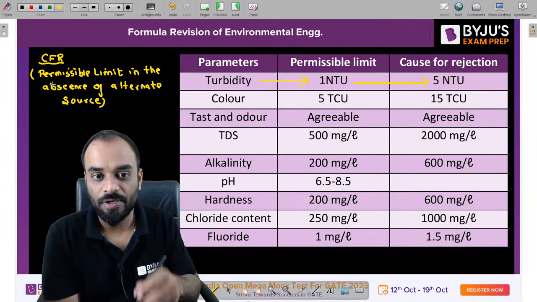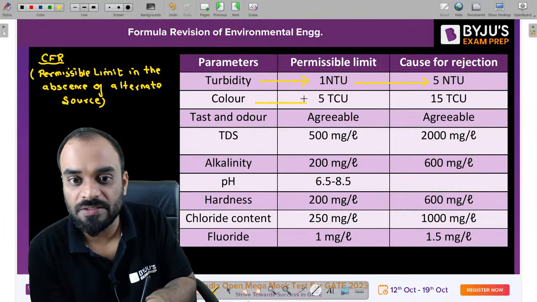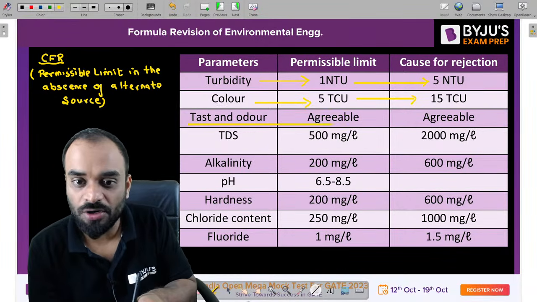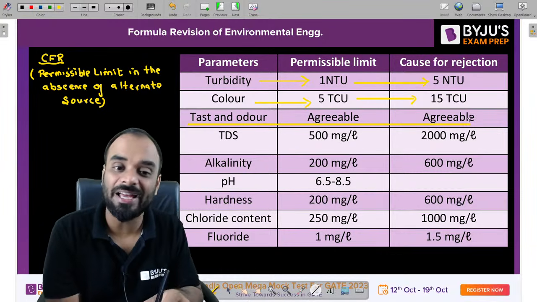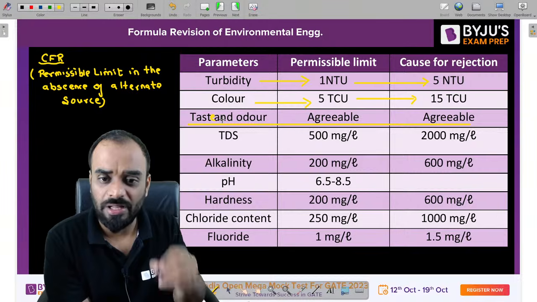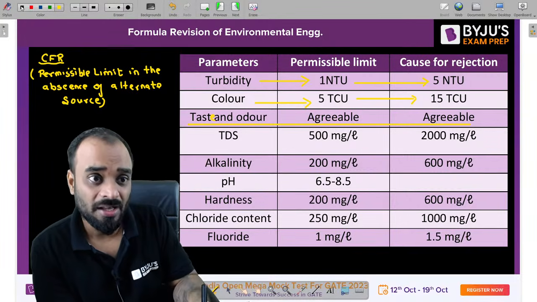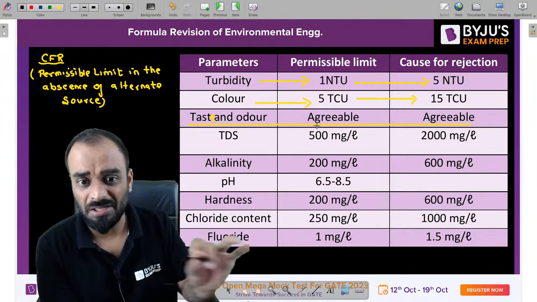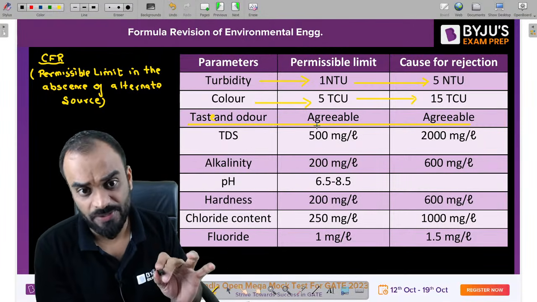Clear? Okay. Now for color, it is given as 5 TCU and 15 TCU. Now you can see here guys, for taste and odor, they have mentioned the value as agreeable. It is not 1 TON and 3 TON. No doubt, before 2012, the value was 1 TON and 3 TON. If someone asks you guys, you can write here, in terms of TON. But in general, it is agreeable in nature, right?